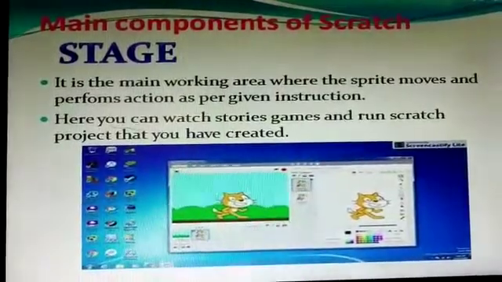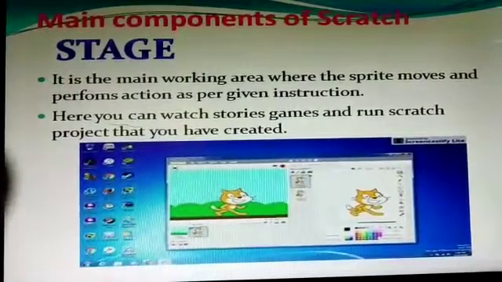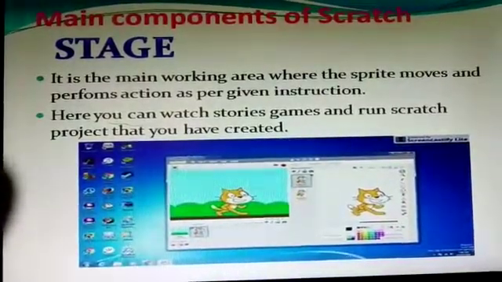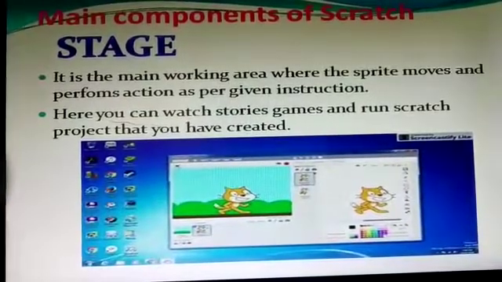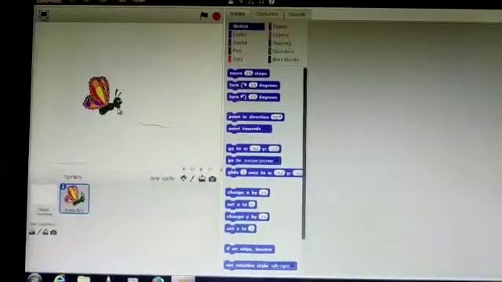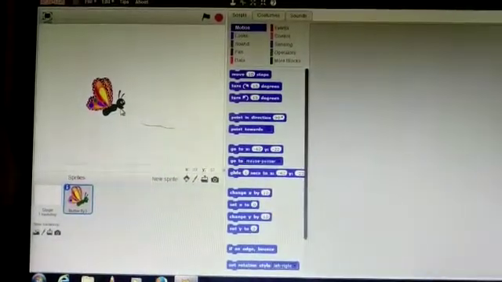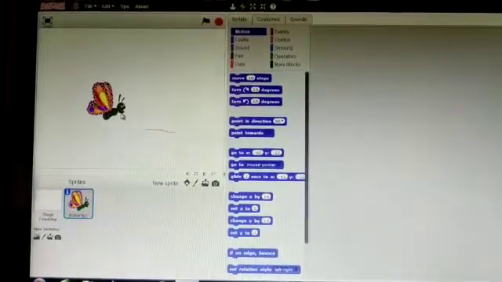If you want to change the stage, you may change it according to your story, your animation, your project. Let us see how we will change this stage. Students, we have already taken a butterfly, so we will keep this butterfly in the garden.